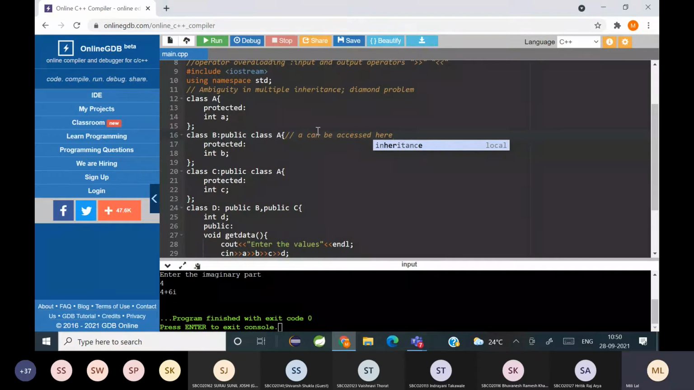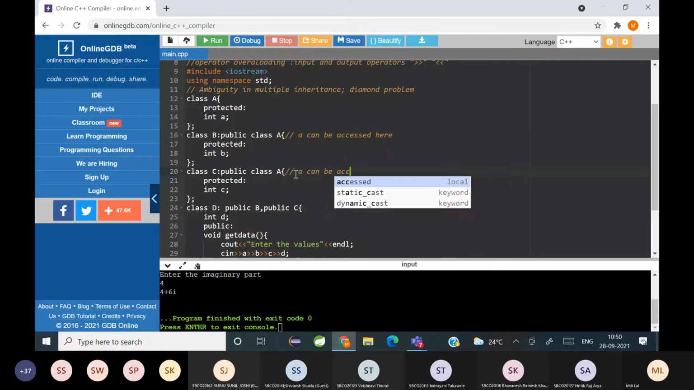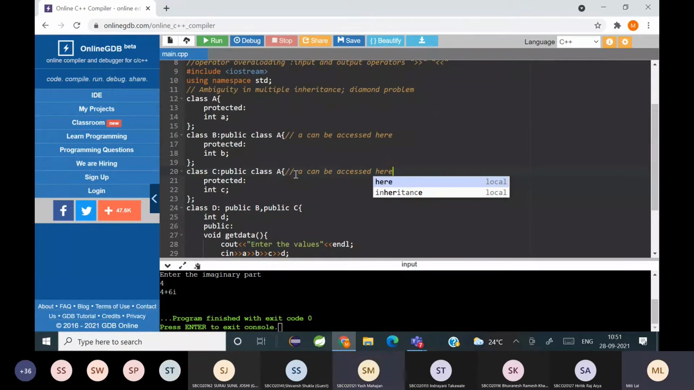Yes, students. Is A accessible in class B? Yes, it is. Of course, you have written protected, so it should be accessible here. And you can see class B is a child class of class A. Now, here also A is accessible. Can A get accessed here? Yes, it can be accessed here.